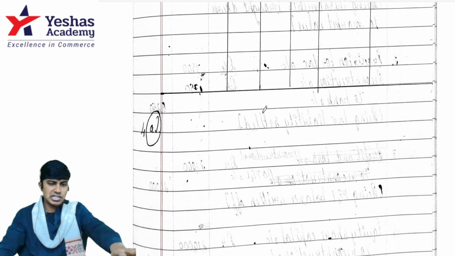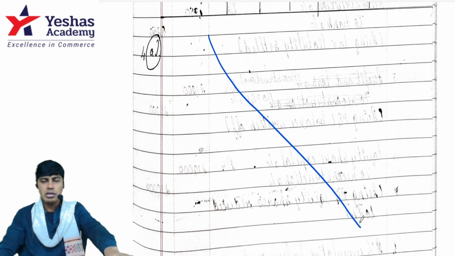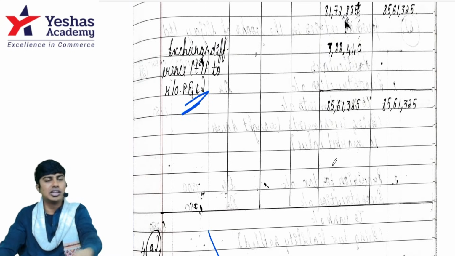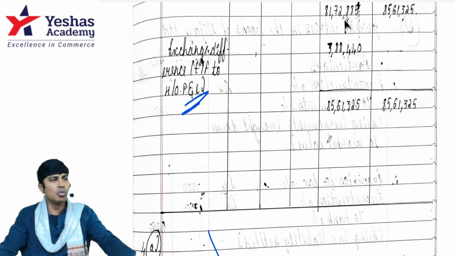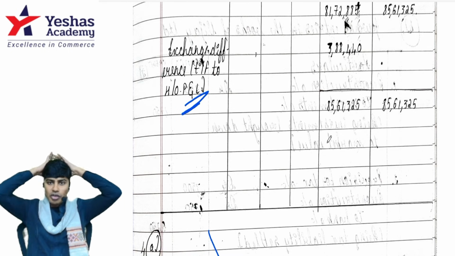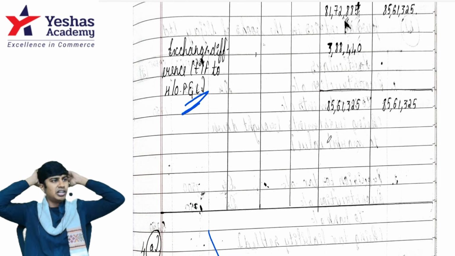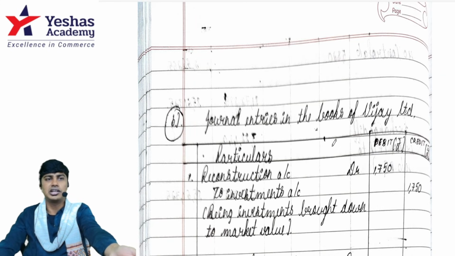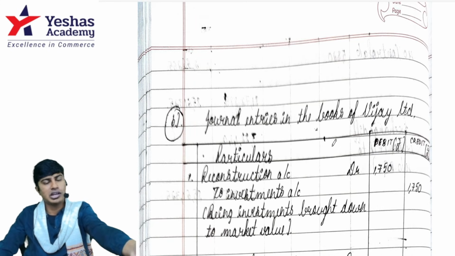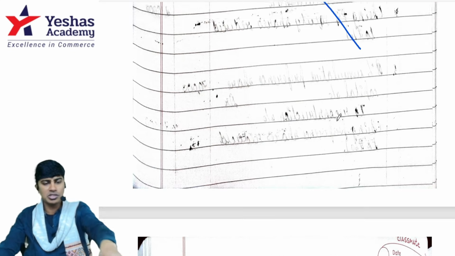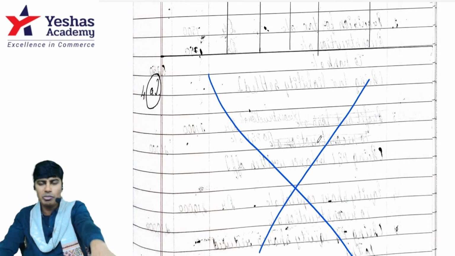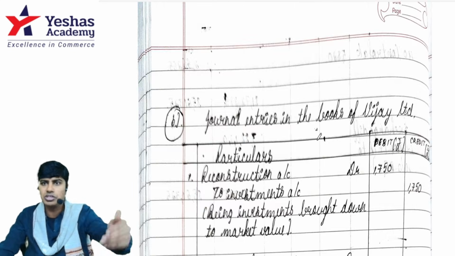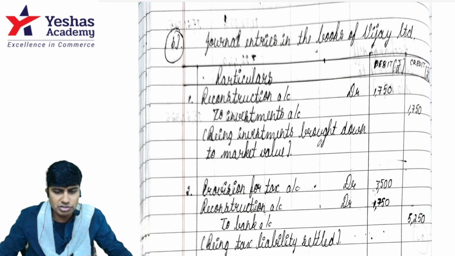And if there is any space like this after your answer, draw a line. Because what if I think this is the end of your answer and then don't correct the rest of the paper and give you only 40 marks? You feel like, no, I've written for 85, I should minimum get 70. Then you apply for photocopy, then you realize that the later part is not corrected. Then you apply for revaluation, it will get corrected. Why go through that painful process? If the answer is still there, put a cross mark on the empty space so that the evaluator sees the next page.